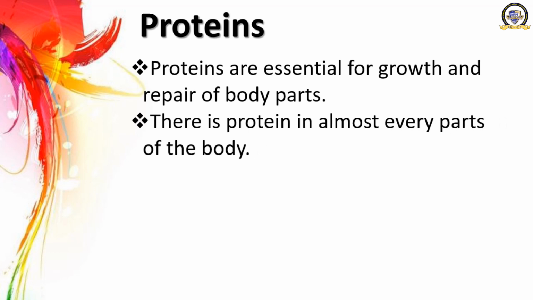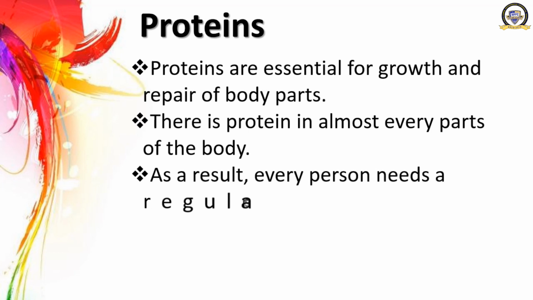There is protein in almost every part of the body. In our body, most parts contain proteins. For example, our blood, brain and muscles are made partly of proteins. There is protein even in the enamel of our teeth. I think it's a new fact for you, right?